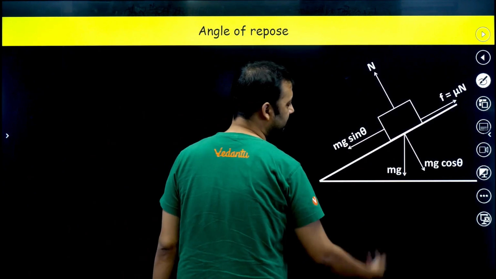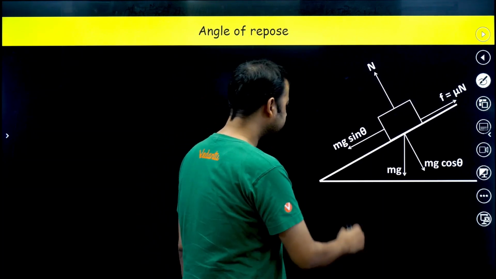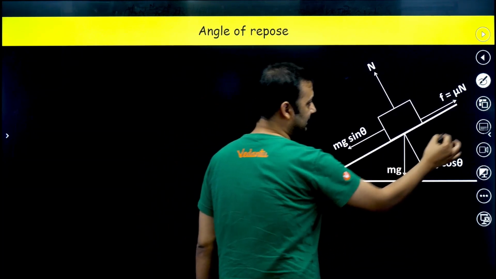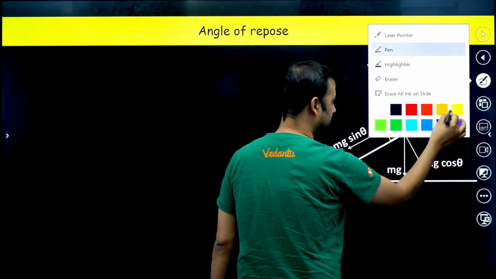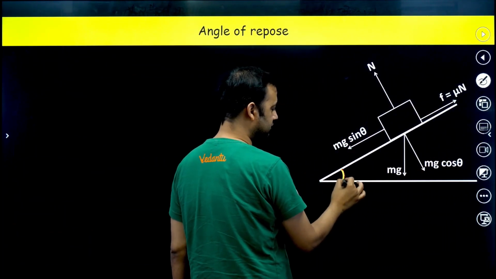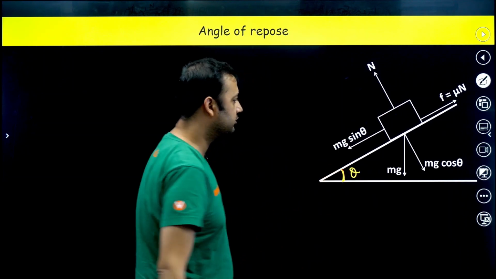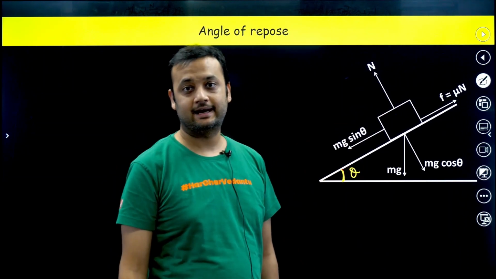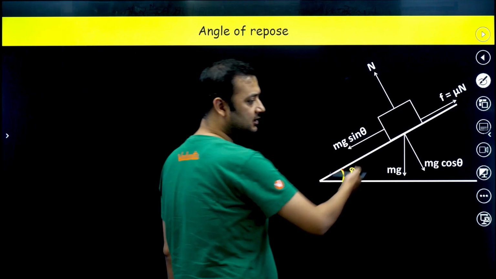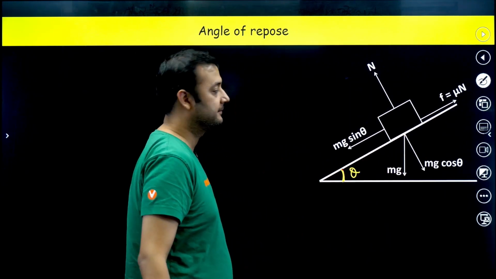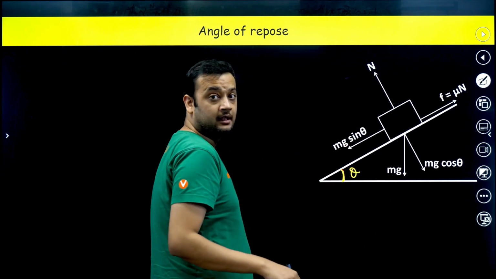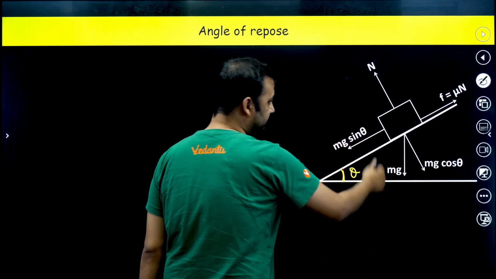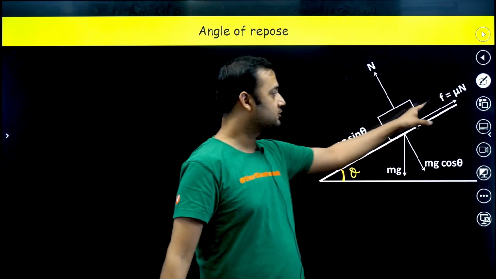Okay, now how will we find this? Very simple. Let us say right now the angle of inclination is equal to the angle of repose. That means right now this block is on the verge of sliding. Hence we can say that the downward force, which is mg sin theta, will be equal to the limiting friction.